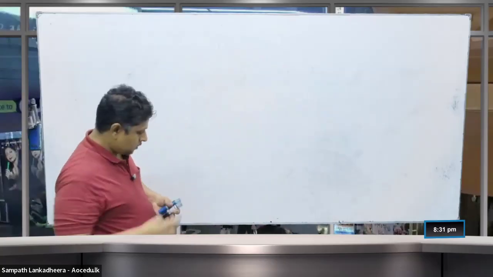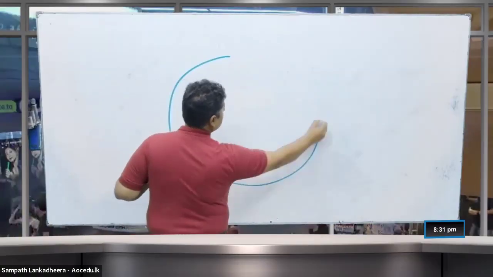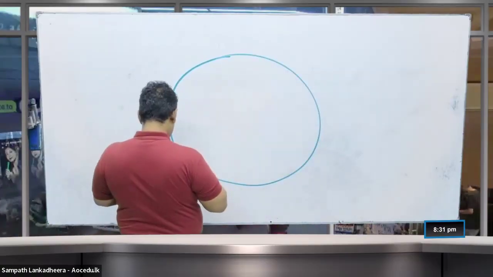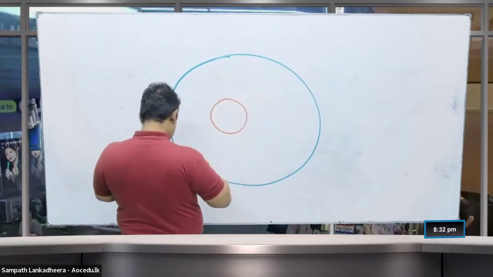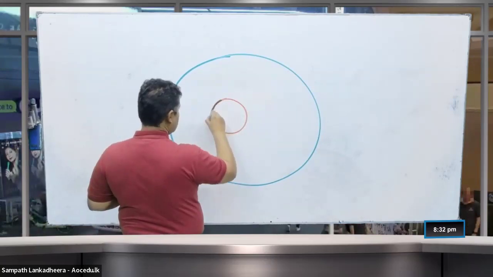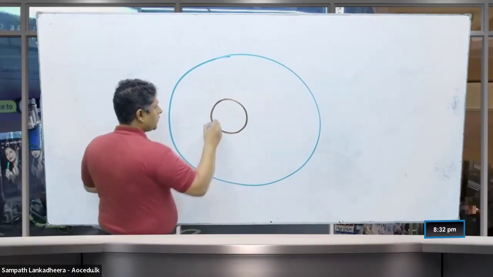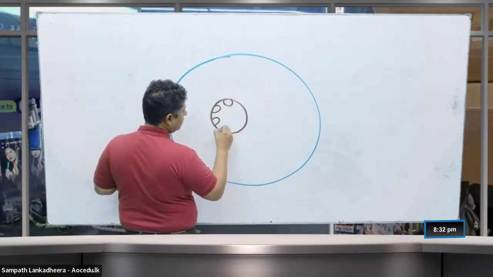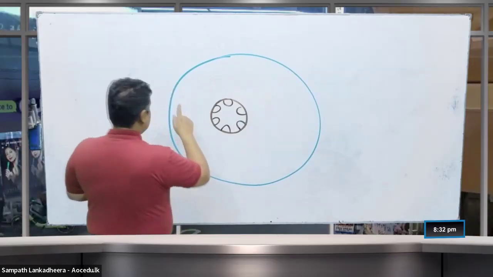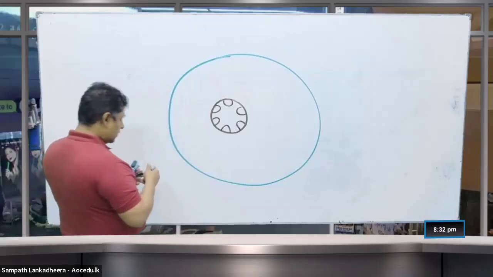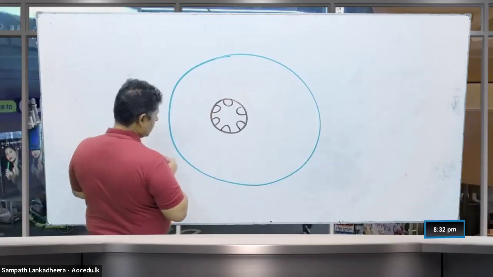Look at this. This is the vascular cambium. And then from here towards inside, what does it form? The secondary xylem. Then from here towards outside, what does it form? The secondary phloem.